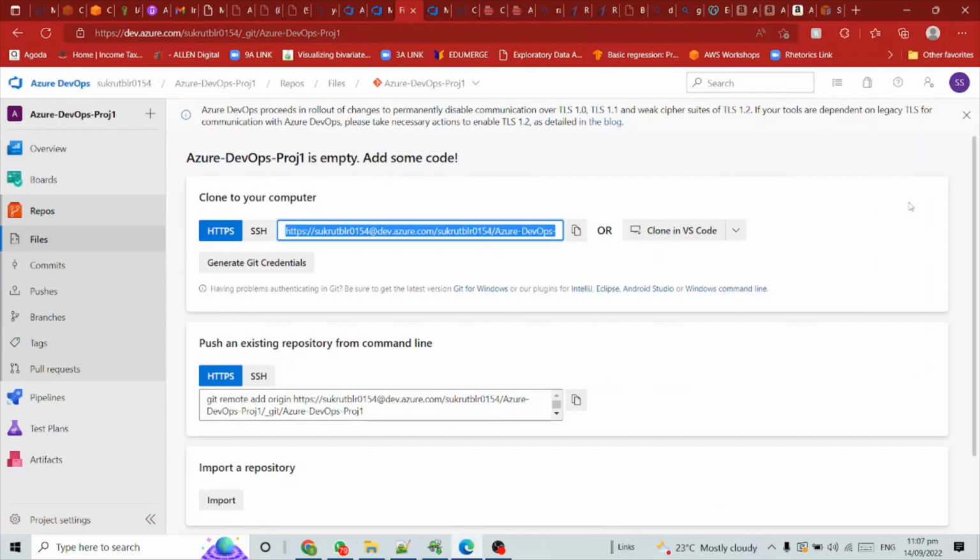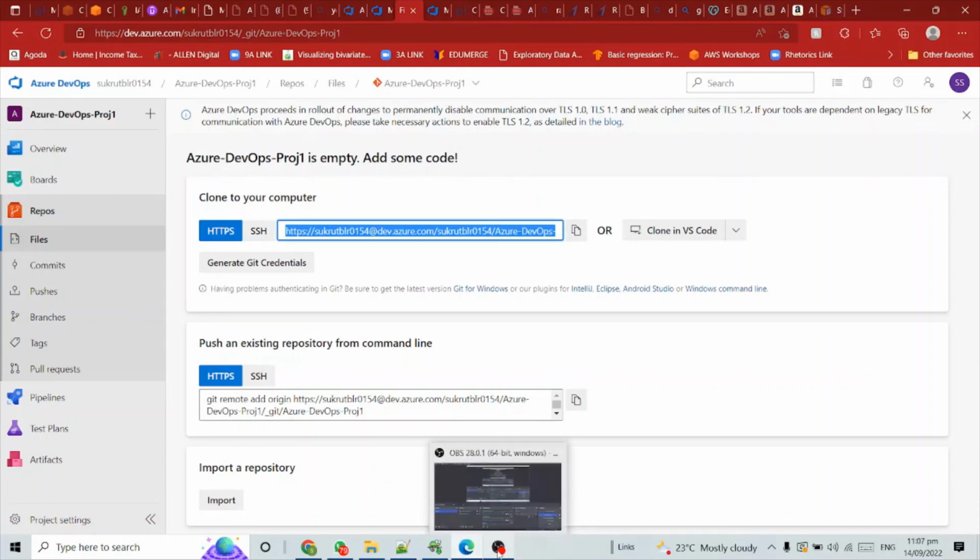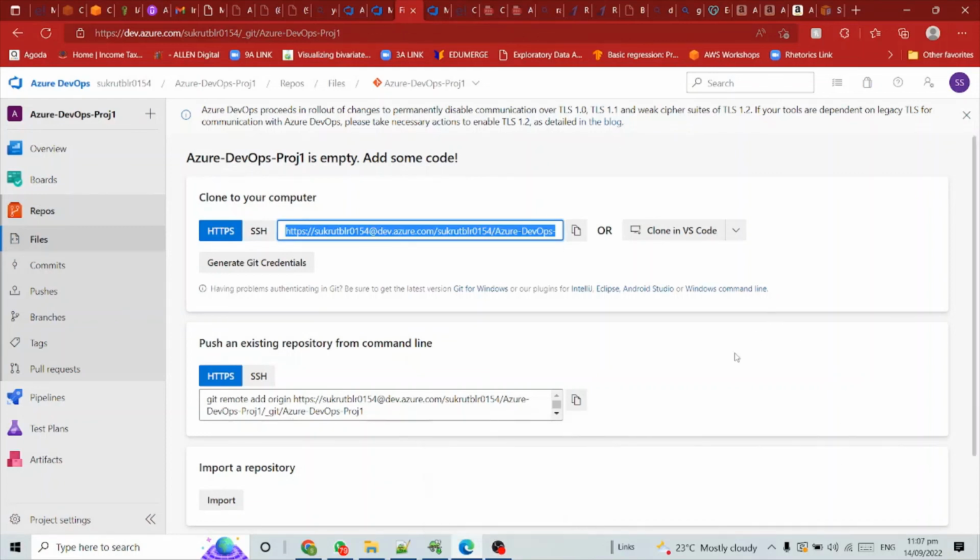Organization plays a very important role. We'll see that in our next lecture. I don't want to keep one lecture at 25 minutes, 30 minutes. It's really painful, guys. So this exercise is just to let you know how to create the project and how to create the organizations. Till then, for the next video, please stay tuned.